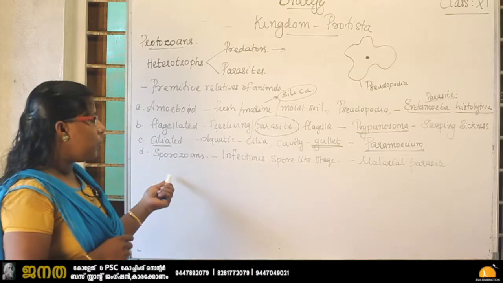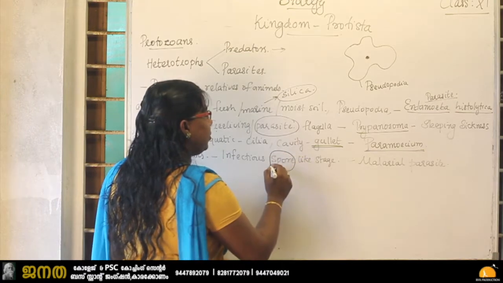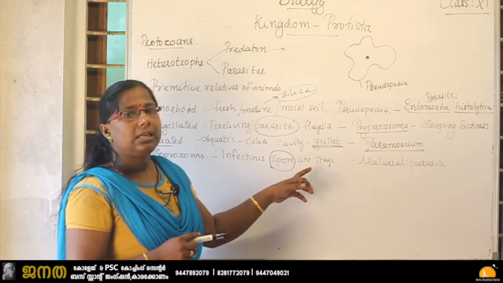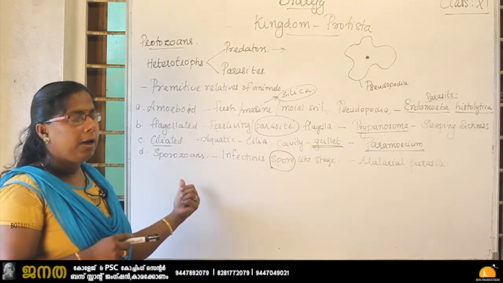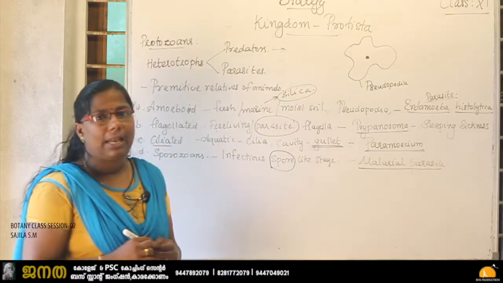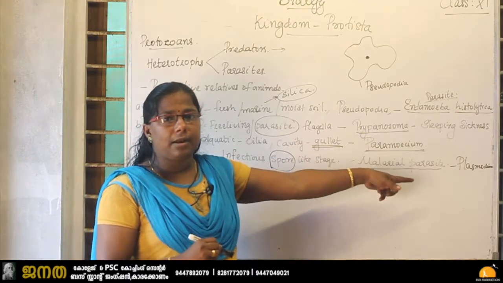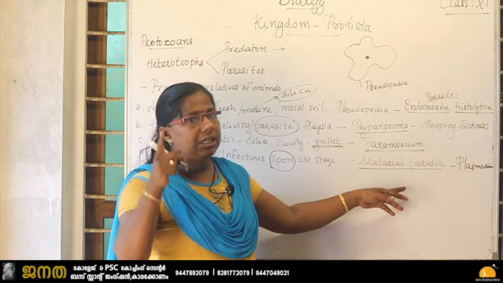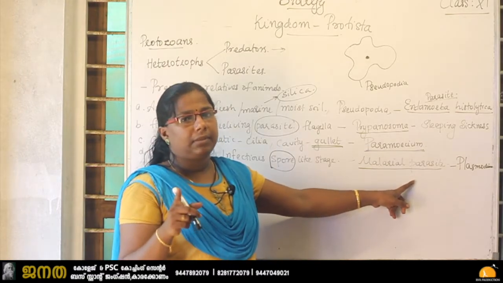And finally the sporozoans. Sporozoans are given the name because they produce spores in their infectious stage. A type of spore is produced by the sporozoans. That is why it is given the name sporozoans. An example is the malarial parasite, Plasmodium. The slime mold Plasmodium and the malarial parasite Plasmodium are different. They are not the same. The slime mold is an aggregation condition, a stage in favorable conditions, but here it is an organism, a parasite.